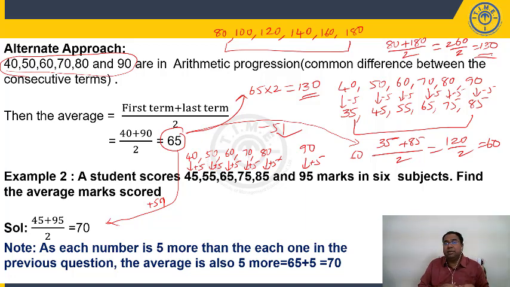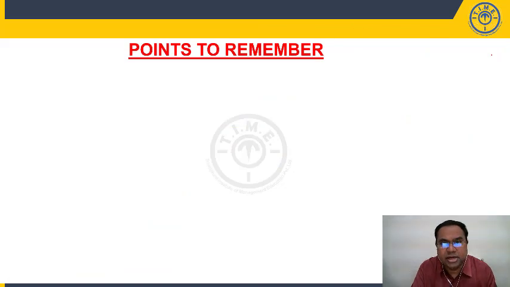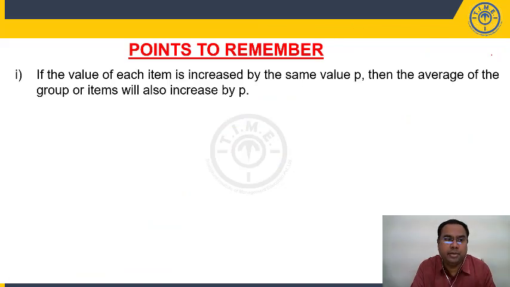When each number is decreasing by 5, earlier my average was 65. When each number is decreasing by 5, the average is also decreasing by 5. It has become 65 minus 5, 60. Now each number multiplied by 2, your average is also getting multiplied by 2. So kindly make a note of these points. These are important points to remember.